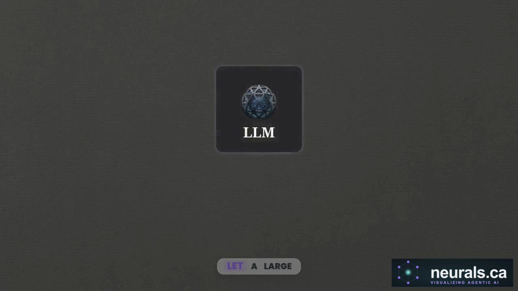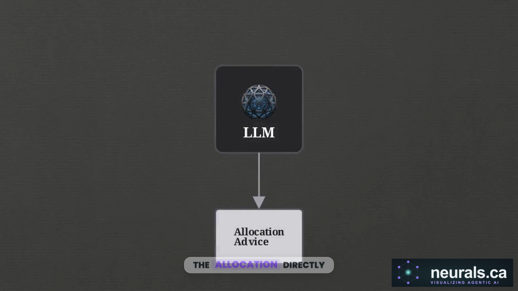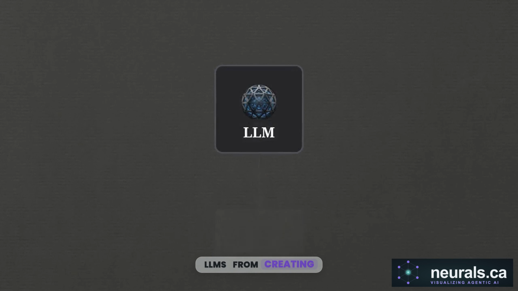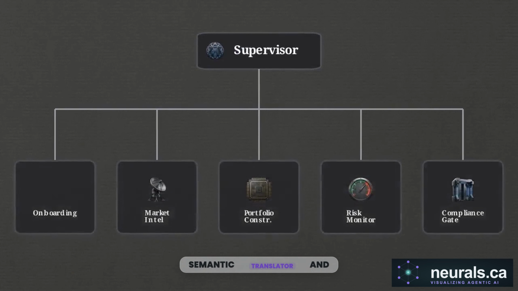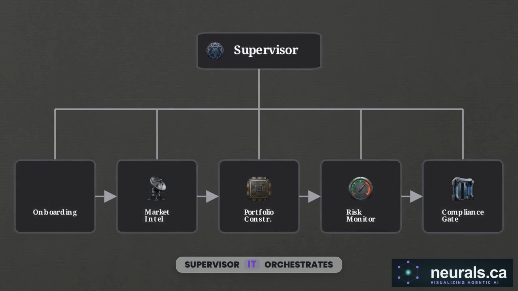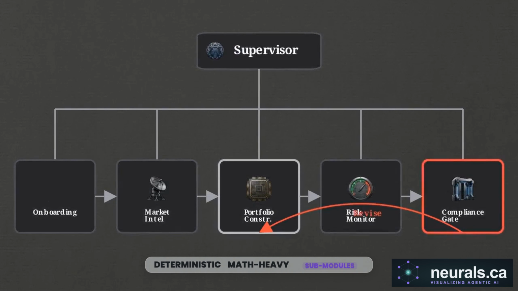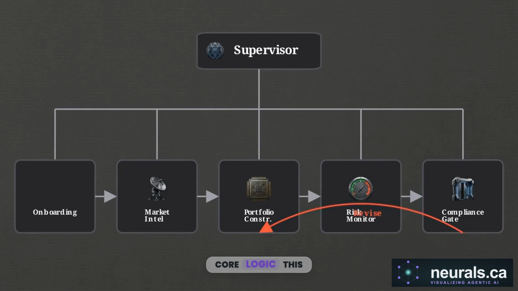While it's tempting to let a large language model generate the allocation directly, compliant architectures prohibit LLMs from creating the actual advice. The LLM serves exclusively as a semantic translator and supervisor. It orchestrates deterministic, math-heavy submodules that execute the core logic.